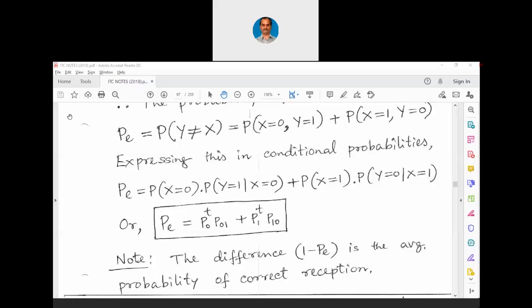Fine. As I have been telling in the previous class, the probability of error is a joint probability as well as a transition probability together, where we transmit 0 and we get 1, and we transmit 1 and we get 0. So naturally 1 minus PE is the average probability of correct reception. Let me proceed further with this binary symmetric channel. Binary symmetric channel means that P11 equals P00. That is called a binary symmetric channel. Now let me proceed in this manner.